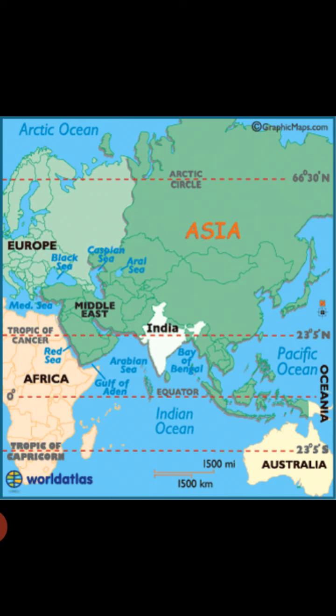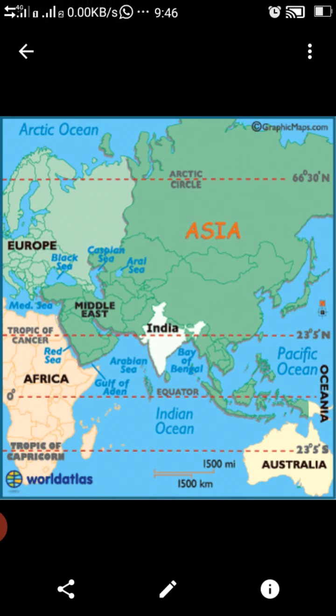The upper part which is shaded in green color is the whole Asian continent, that is the landmass. In between that landmass, India is in the center position, because near the east and west boundary of India, the whole of India lies on the Asian continent. That's why we say that we are on the Asian continent.